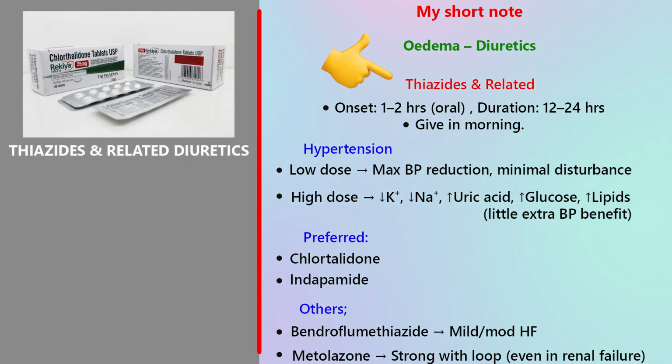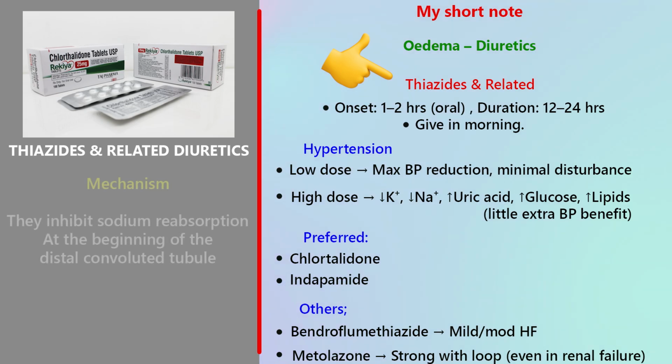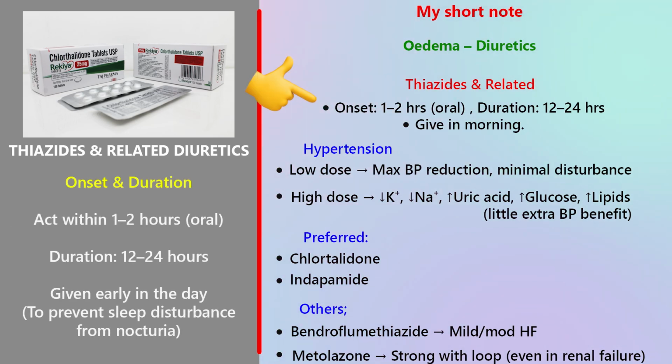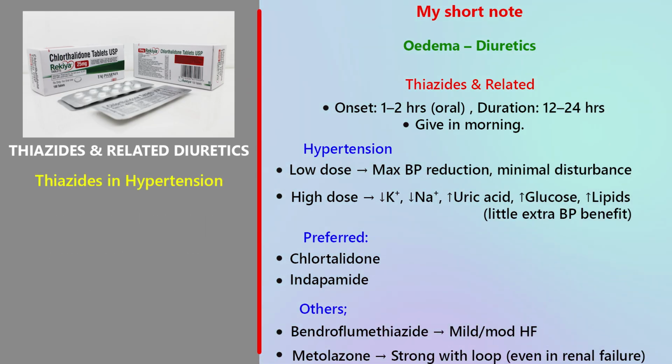Thiazides and related diuretics. Let us understand mechanism first. Thiazides inhibit sodium reabsorption at the beginning of the distal convoluted tubule. They are moderately potent diuretics. After oral administration, they act within 1 to 2 hours. Duration is 12 to 24 hours. Always give early in the day. Otherwise, nocturia disturbs sleep.